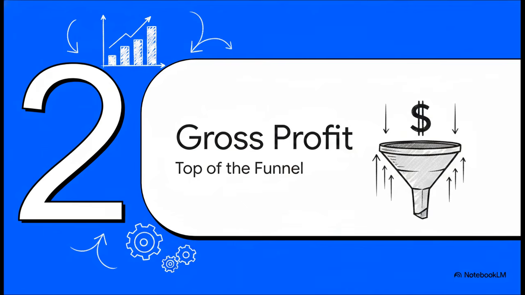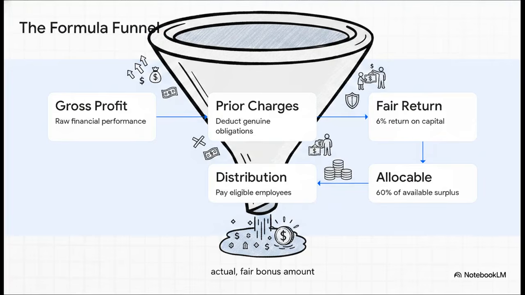Okay, let's look at the math. Section 2, Step 1. Gross profit, or the top of the funnel. Now, if you want to master this, keep this mental roadmap handy. Think of the whole process like a giant funnel. We're going to pour the money in at the top and filter down through these 5 specific steps, systematically peeling away layers of cash until we find the actual fair bonus amount at the very bottom.